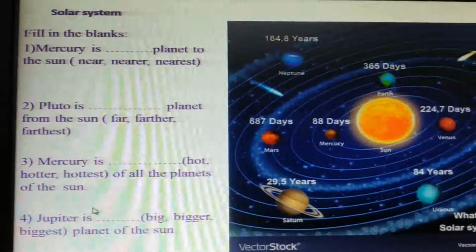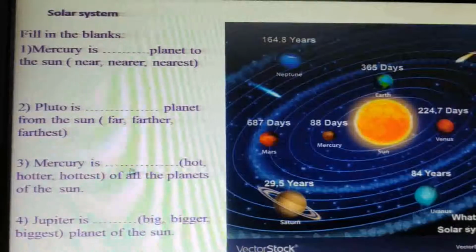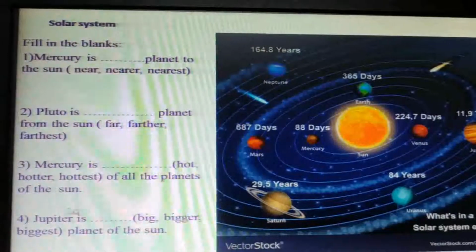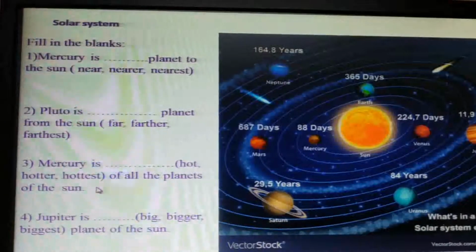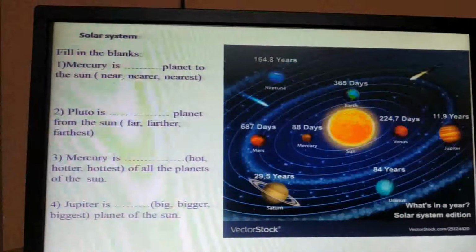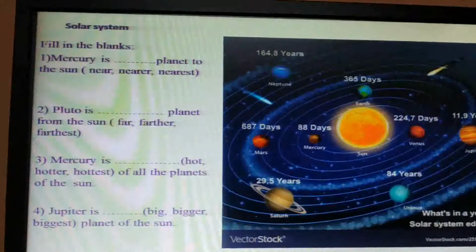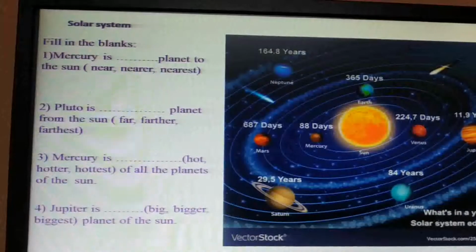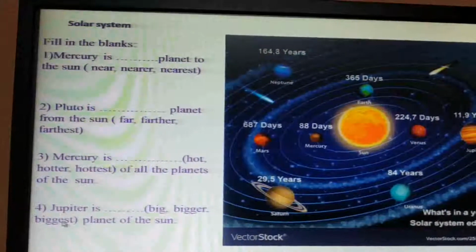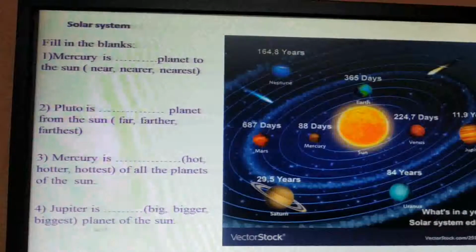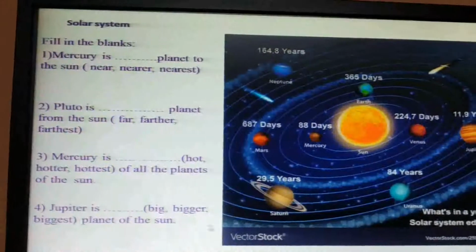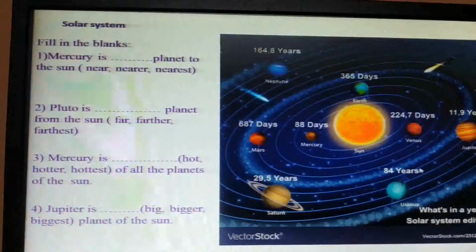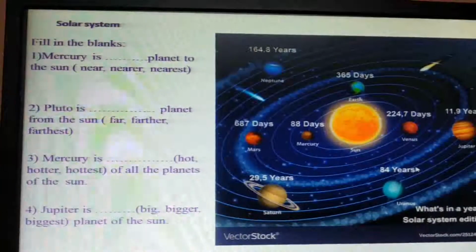Okay? Question number 3. Mercury is dash: hot, hotter, hottest of all planets of the sun. Coldest and hottest, it depends upon the location of the planet, either near to the sun or far from the sun. Question number 4. Jupiter is dash: big, bigger, biggest planet of the sun. Look at the size of Jupiter and compare it with other planets, and then you answer.